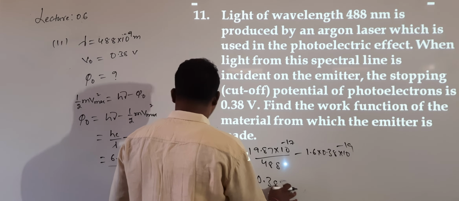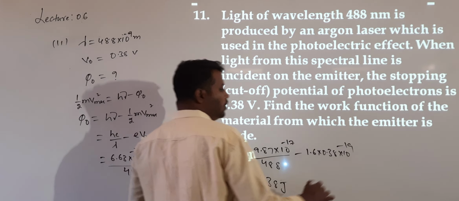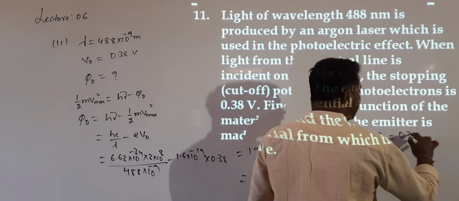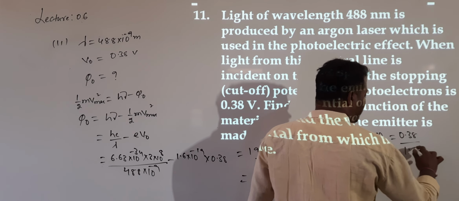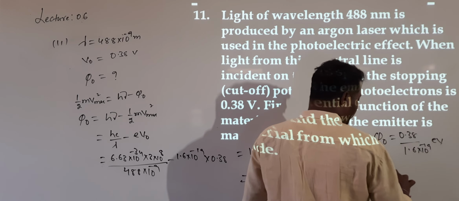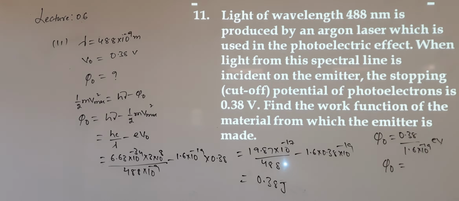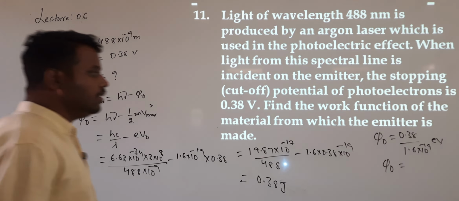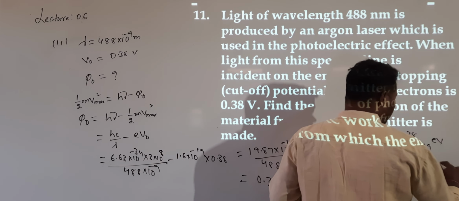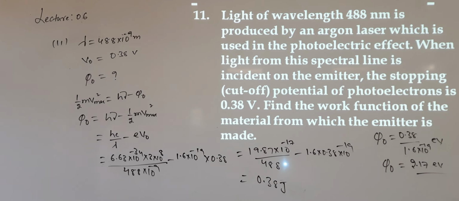0.38 work function value, that is in joules. If I want to calculate this work function value in electron volt, it is 0.38 divided by 1.6 into 10 to the power of minus 19 electron volt. So I will get the work function value in electron volt. That is given by 2.17 electron volt. So 2.17 electron volt.